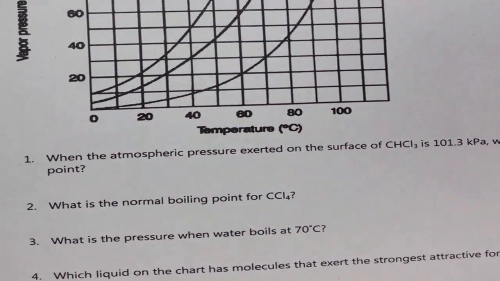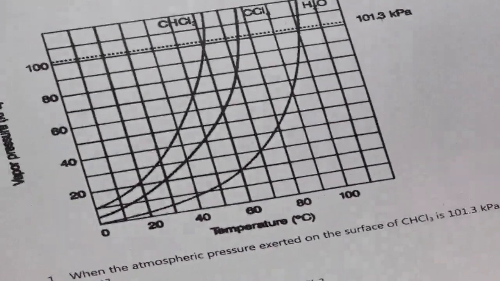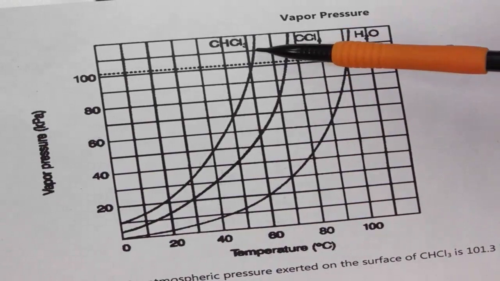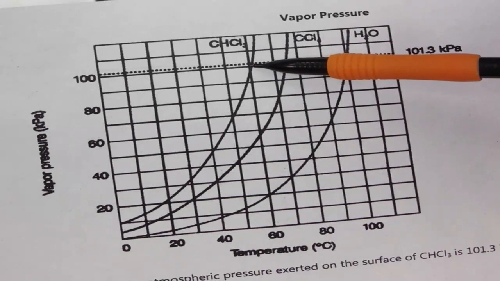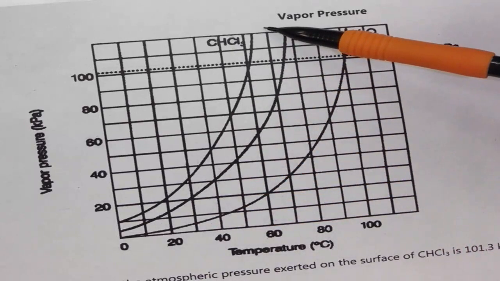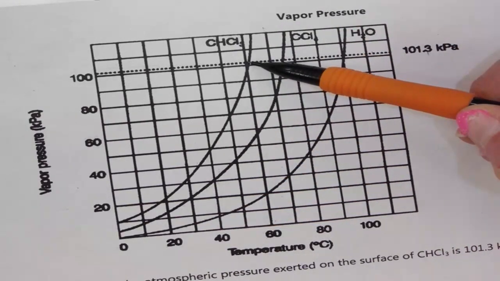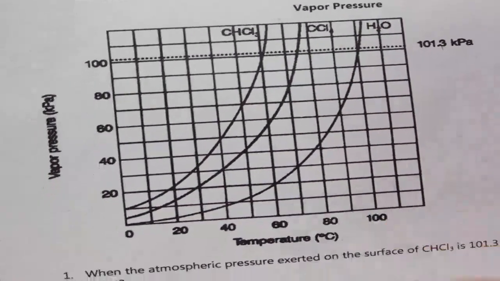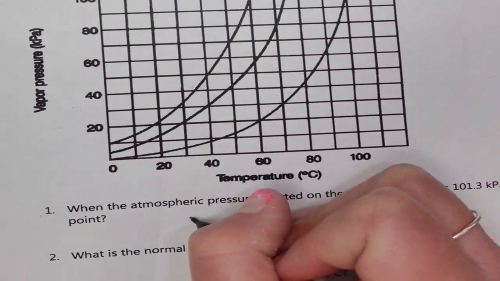Number one: when the atmospheric pressure exerted on the surface of CHCl3 is 101.3 kilopascals, what will be the boiling point? We're going to find the substance, this line right here, and it asks about 101.3. We look at where that is and come down, and we see that it is pretty close to 60 degrees Celsius.